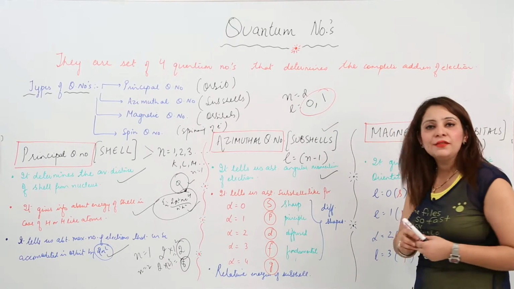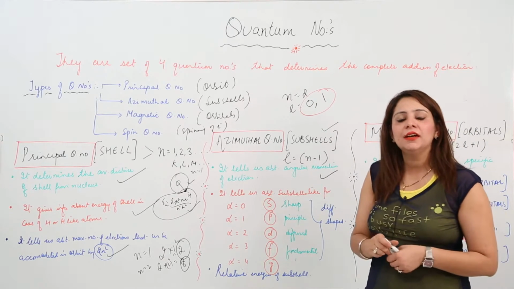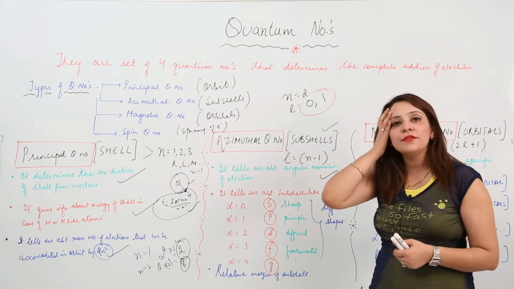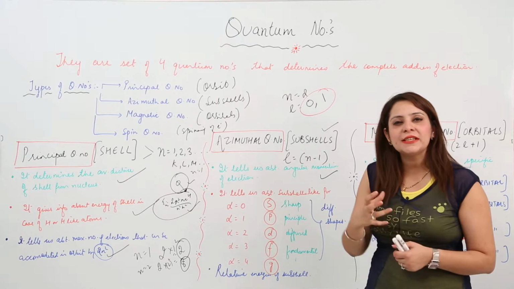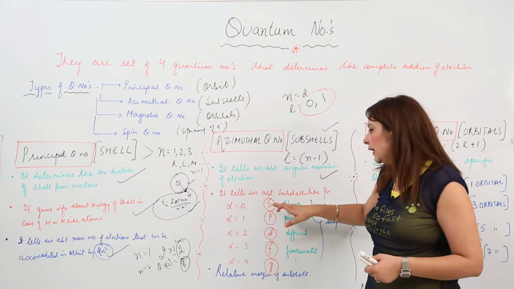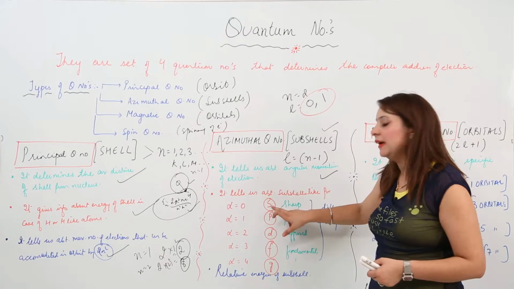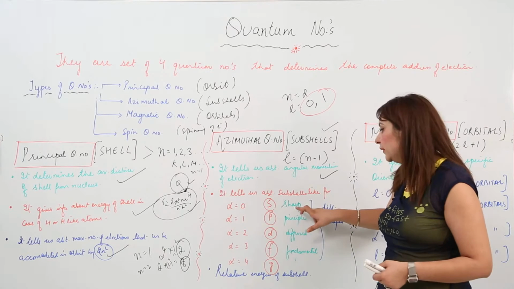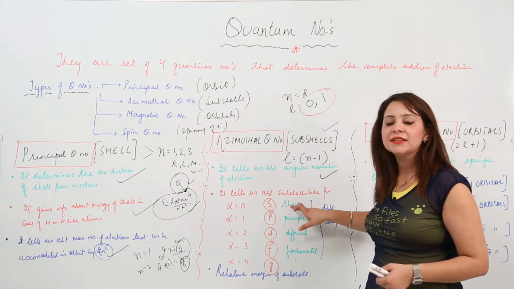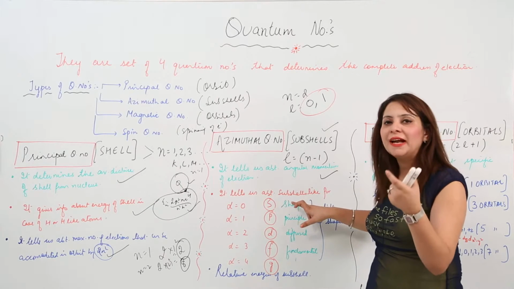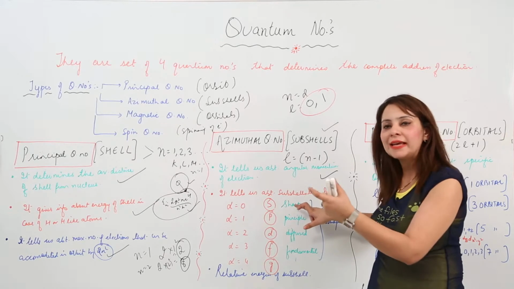So for different values of L, we have different subshells. According to the shapes, we have a specific name for the subshells. When L is equal to 0, that subshell is S, which comes from the name sharp. That means the subshell has a sharp kind of shape, which is why the subshell is named S.